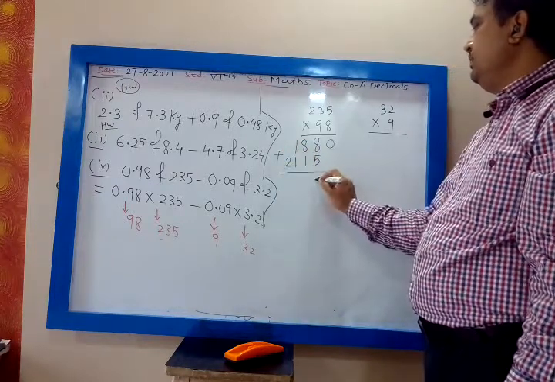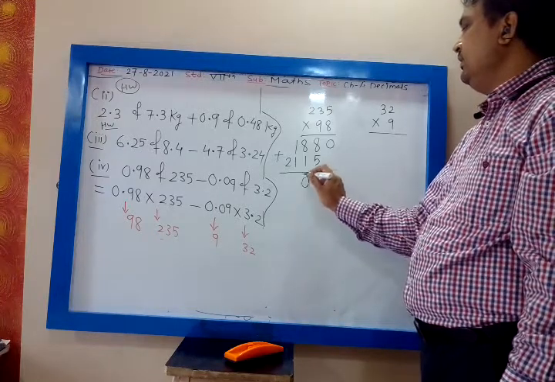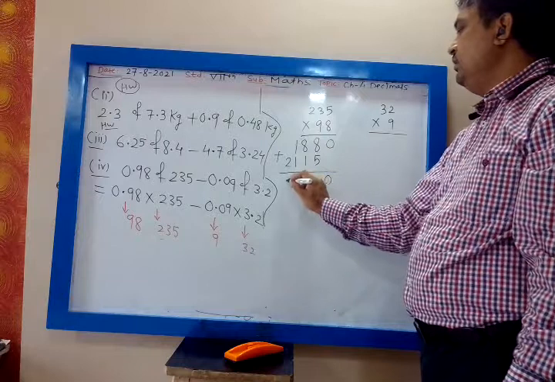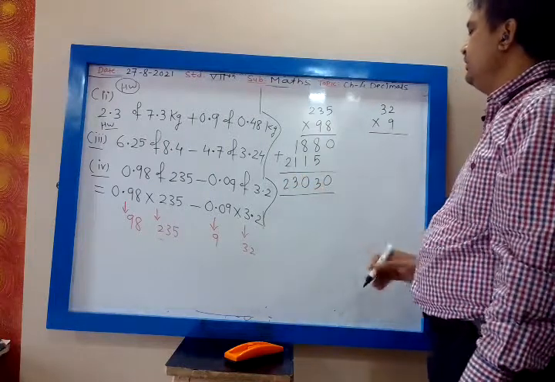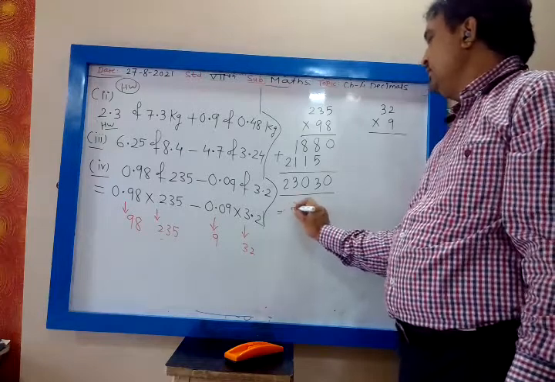So 0, 8 plus 5, 13, 8 plus 1, 9 plus 1, 10, 3, 23, 0, 3, 0. Okay, so this is 23030.